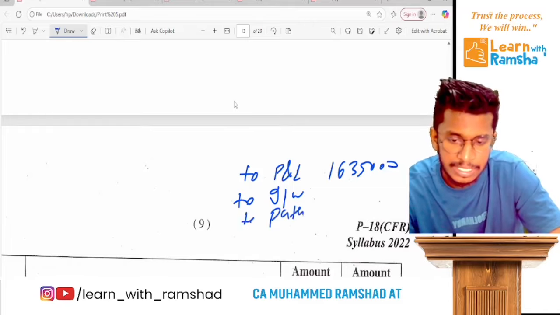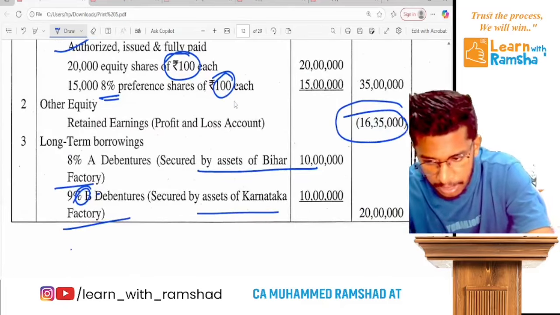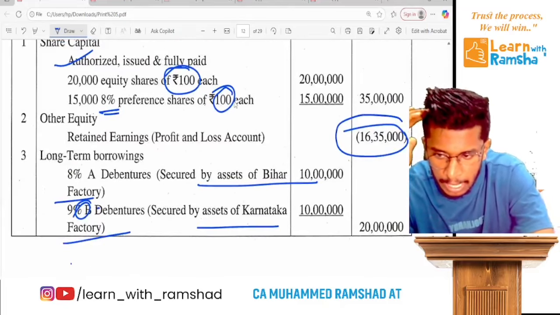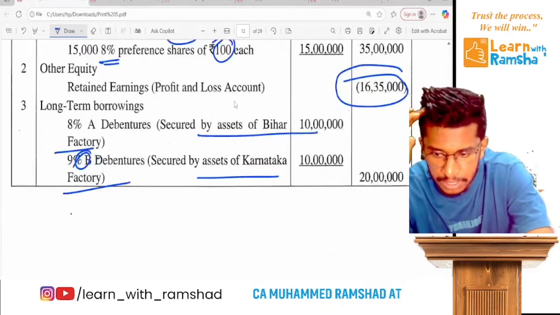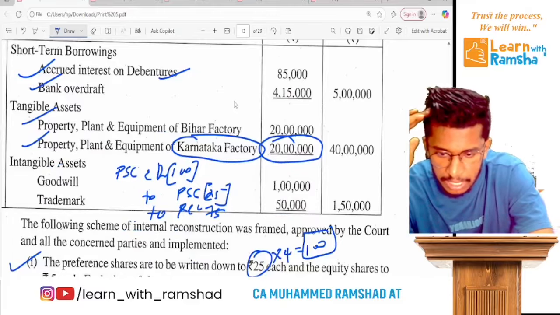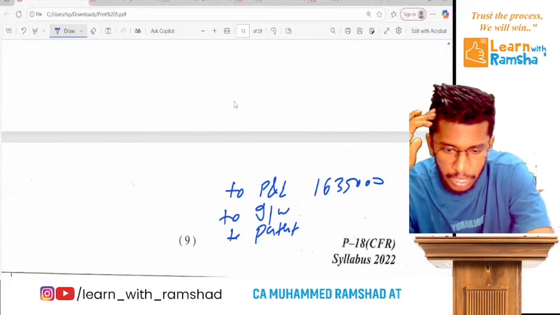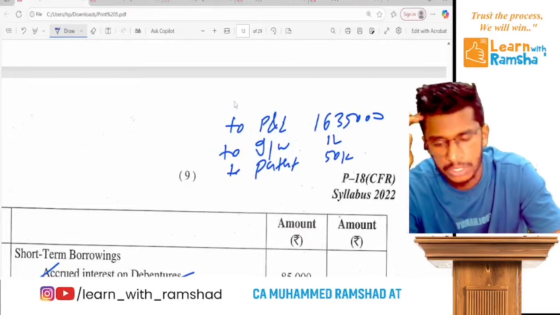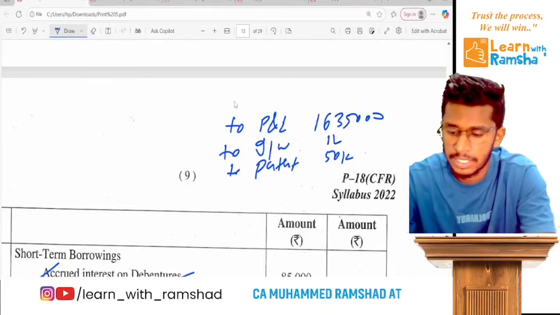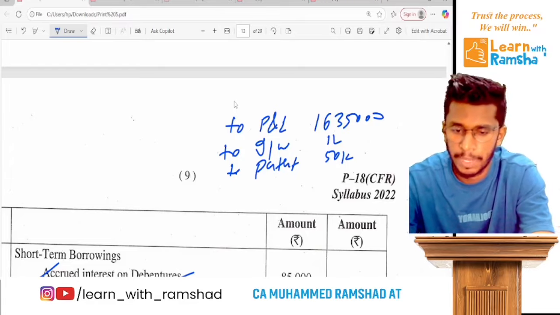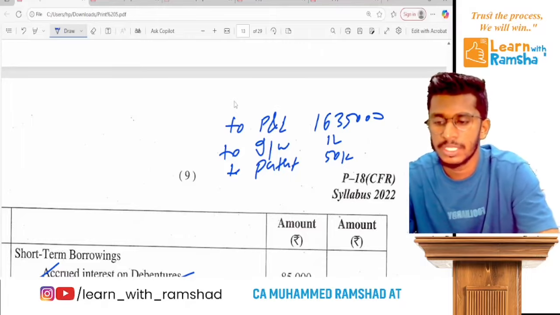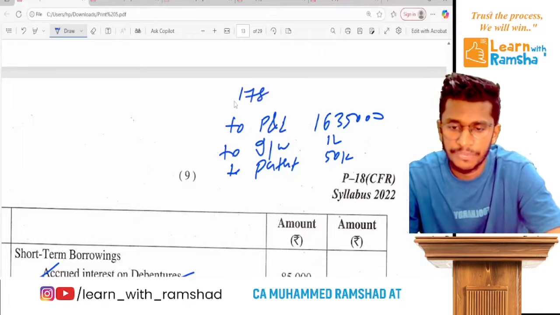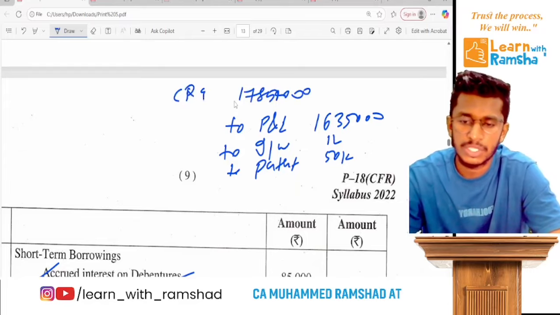Let's see. Okay, how much is goodwill and patent? 1,50,000. Ready? So in total we will have 60,35,000 plus 1,50,000, so you'll get 70,85,000, which will be debited to capital reconstruction.